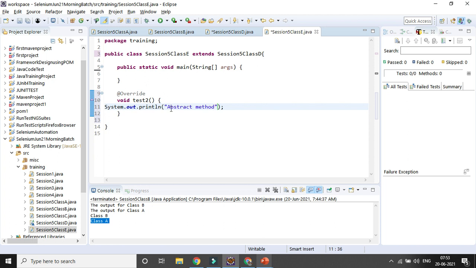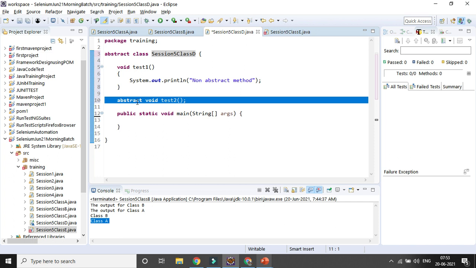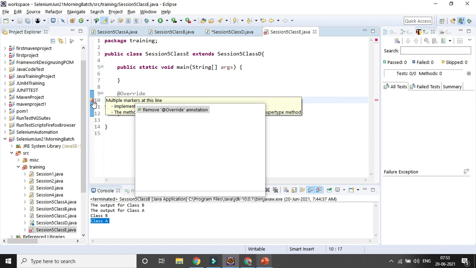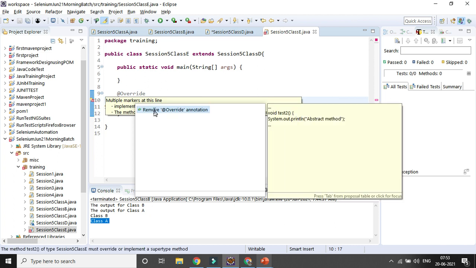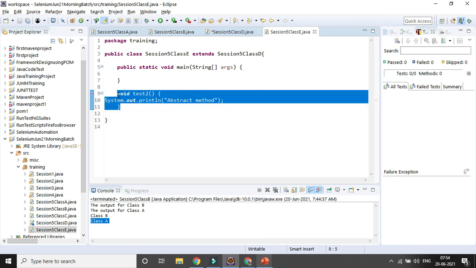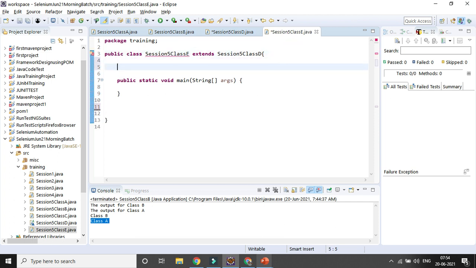So I am declaring that abstract part in the parent class, only the method name and method signature, and I am implementing it in the child class. Where is the error message coming? Remove the override annotation. Okay, that's fine. That's gone. So I can copy paste it and I can also paste it at the class level. Okay, there is no need to worry.